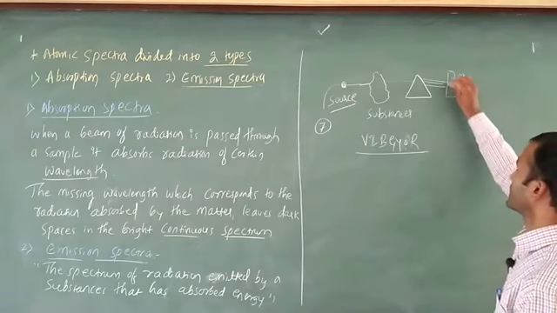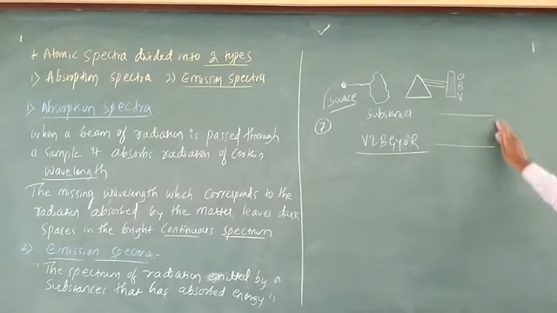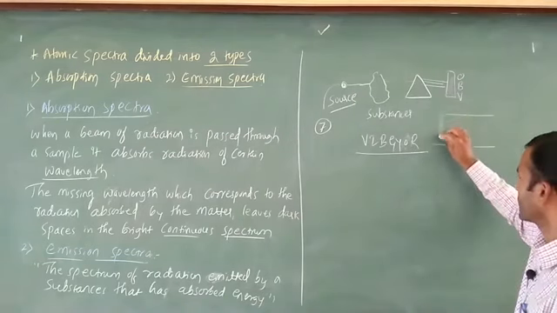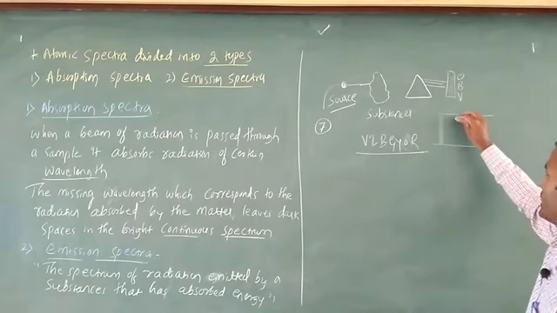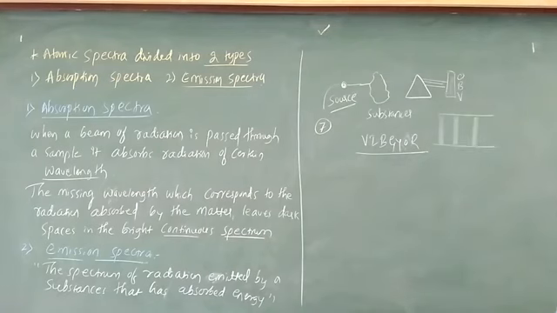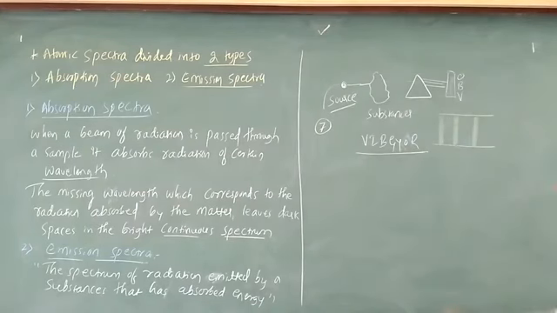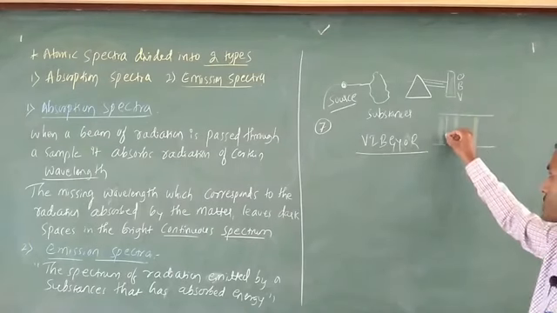But the remaining colors: just see here, in this spectrum I first get a line like this, this is the first one, this is the second one, this is the third one. But in this case there is space, and this space indicates dark space.